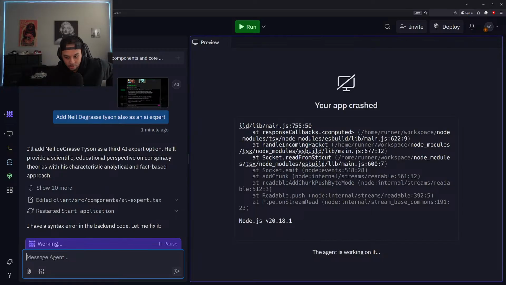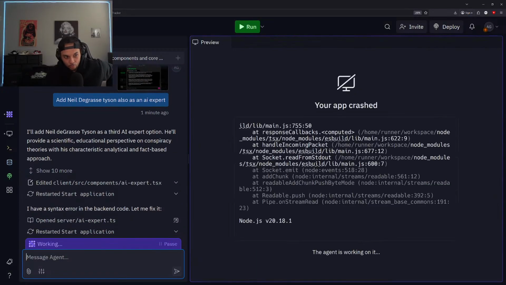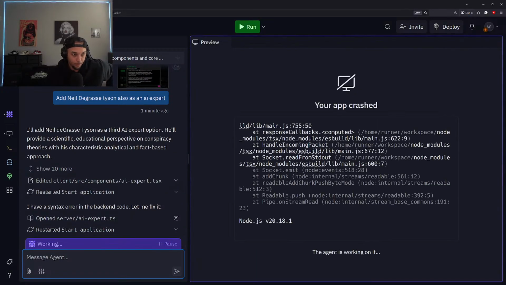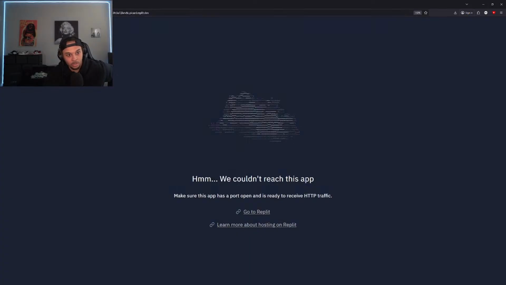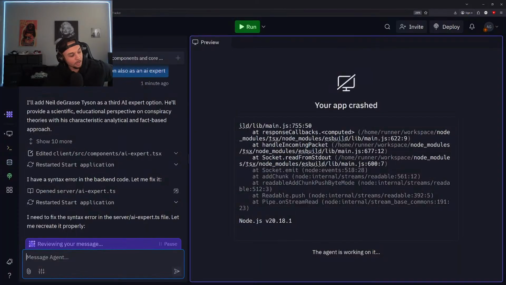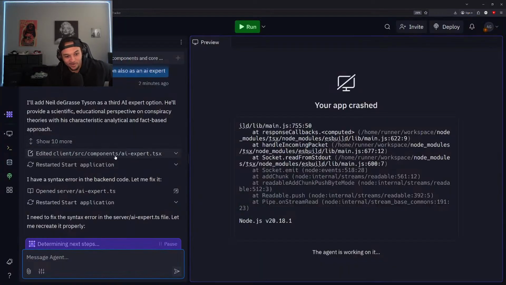All right, still loading up those changes for us. All right, so now we have three different personalities for the AI that we can use to reference the different conspiracies. Feel like that's solid, right? That's a pretty decent amount. And it's all people that people know, you know, so it's like Neil deGrasse Tyson, Joe Rogan, a little bit for everybody, you know, Alex Jones. Gotta have the wild card in there for sure.